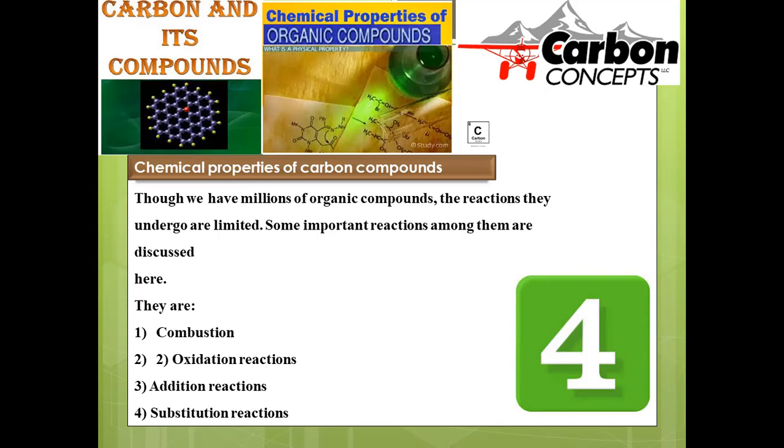And next is the addition reaction. Addition is when an unsaturated compound containing a double bond or triple bond is added with hydrogen, and that double bond or triple bond is converted into a single bonded compound. This is a system where addition of reagents is possible without any elimination of a byproduct. Those are addition reactions. And next is substitution. An already existing functional group gets replaced with a new incoming one. In this manner, we can categorize all the possible chemical reactions of organic compounds into these 4 main classes.